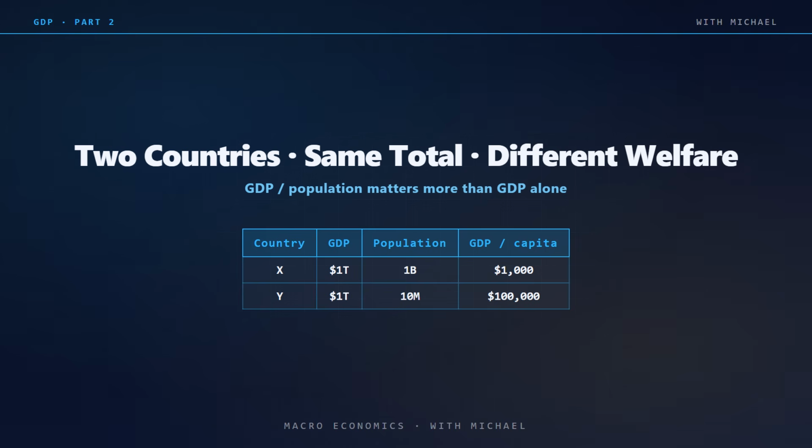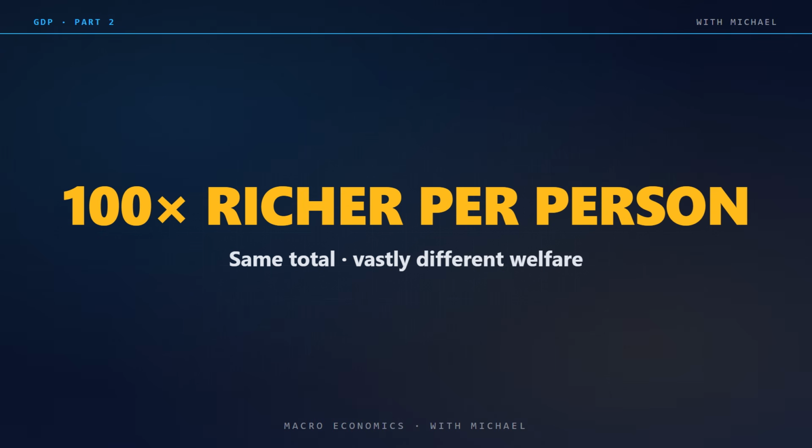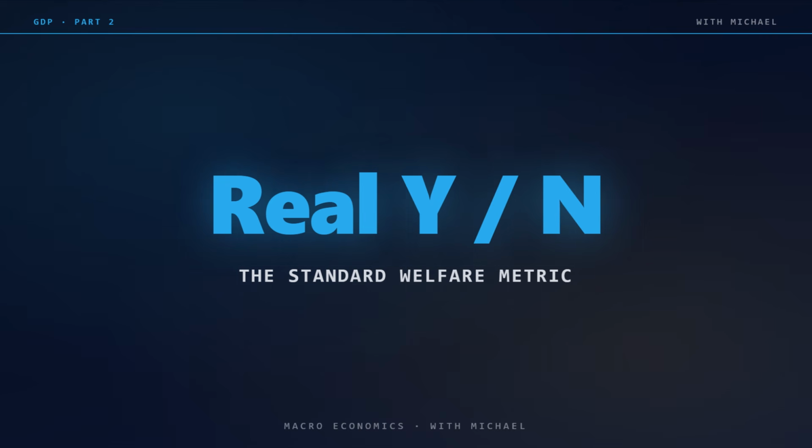Compare countries by GDP per capita, and you get an immediate sense of how rich each economy actually is at the individual level. Norway, Switzerland, Luxembourg, the United States, Ireland, the top of the rankings. Most of sub-Saharan Africa, near the bottom. The rankings reflect not productive scale, but productivity per person.